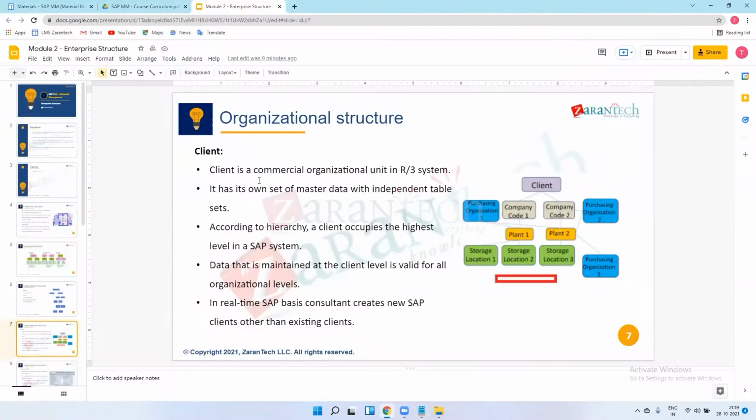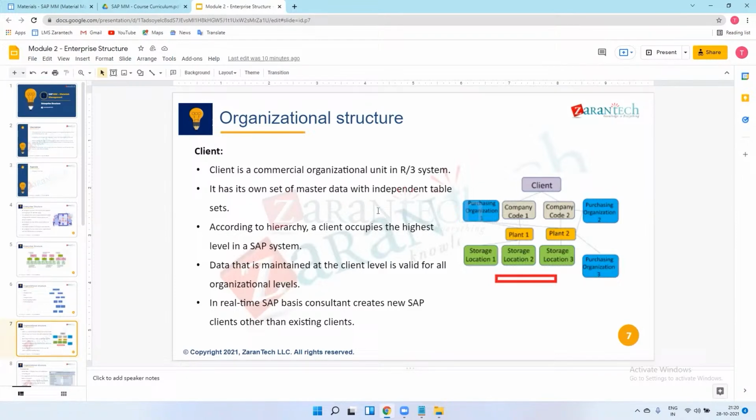So, organization structure. Client is a commercial organization unit in the R3 system or in the ECC system, or in the SAP system. This is one type of organizational structure, like a unit. So client is a unit. It has its own set of master data with independent tables. You can just ignore this sentence. I will explain in practical sessions what the table is, what the master data is, and how we maintain that data at client level.